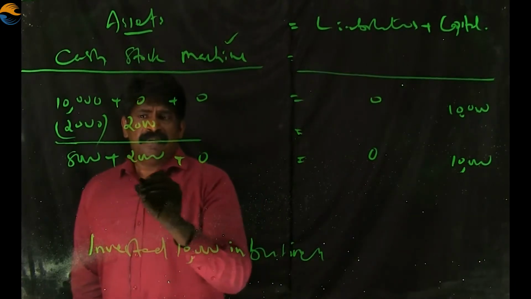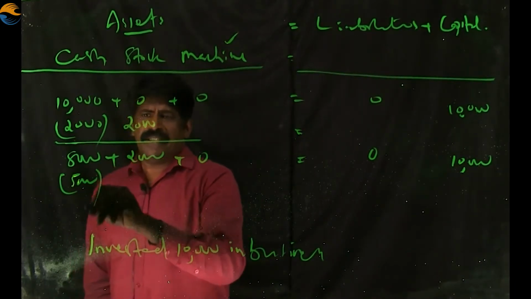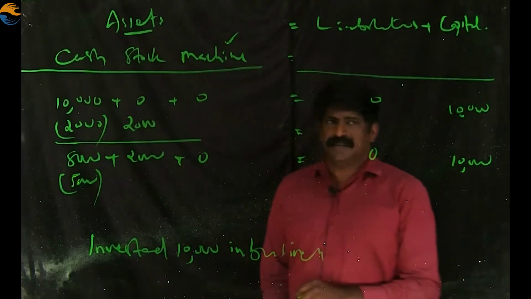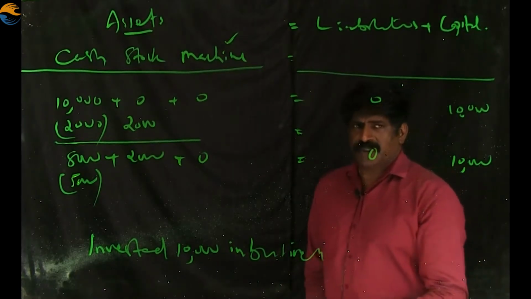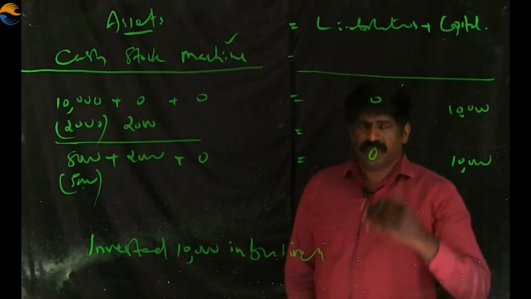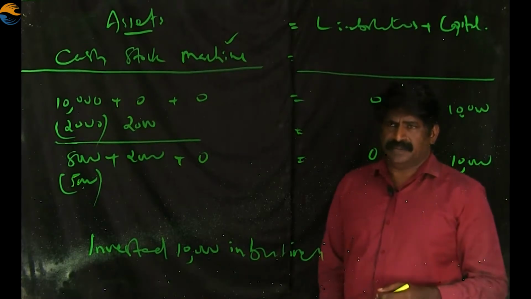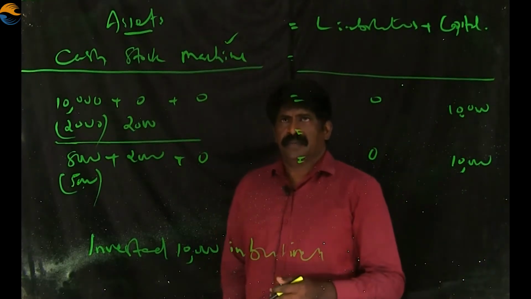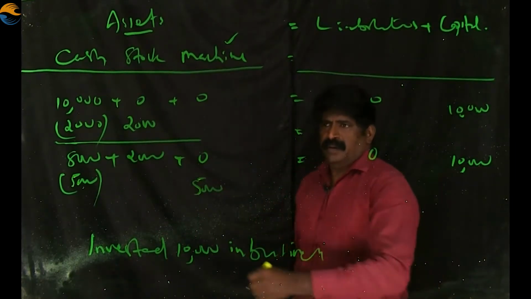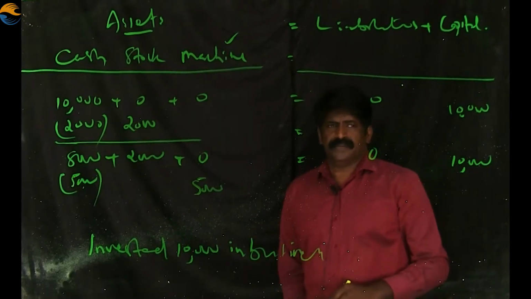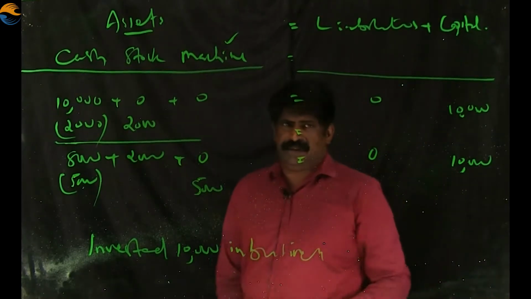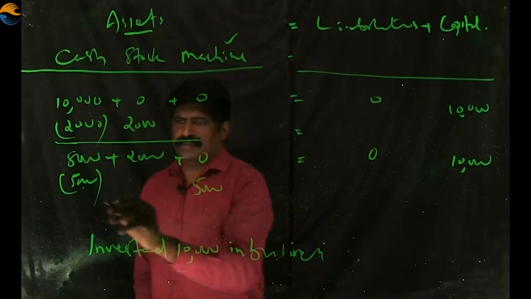We are purchasing a machine for rupees 5,000, then the cash balance will get reduced. Now presently we have 8,000 cash balance. When we spend 5,000 out of this for purchasing the machine, the cash balance will definitely get reduced. 5,000 goes out of the business. At the same time, machine comes into the business. So cash balance is reducing by 5,000, and at the same time a new asset, the machine, comes into the business and its value increases.